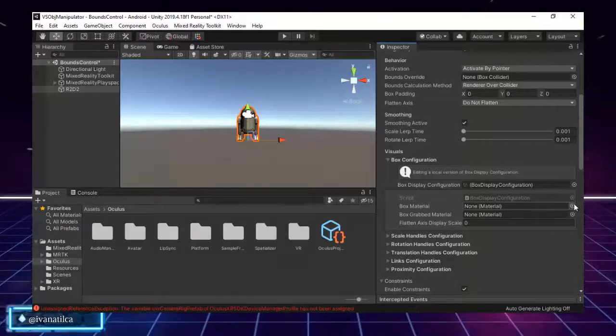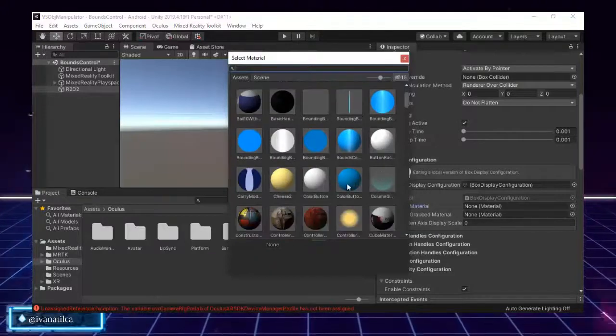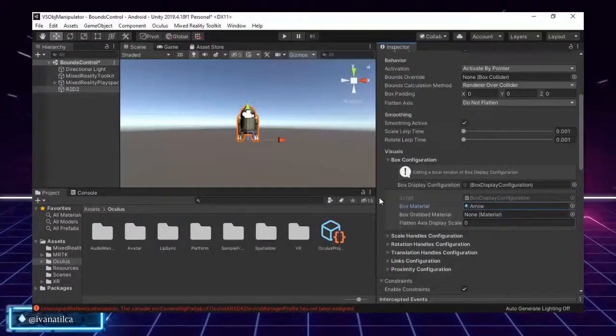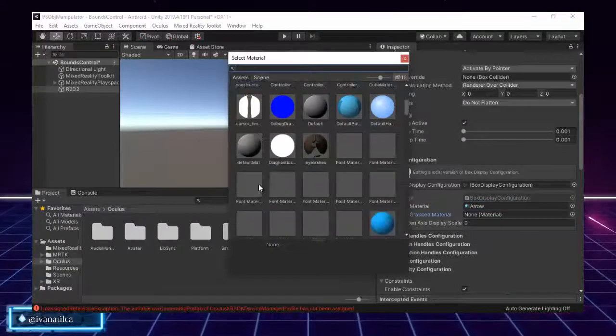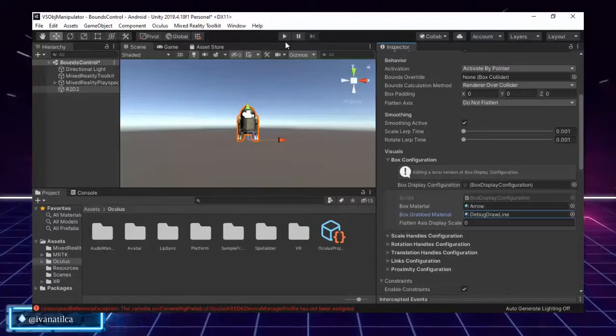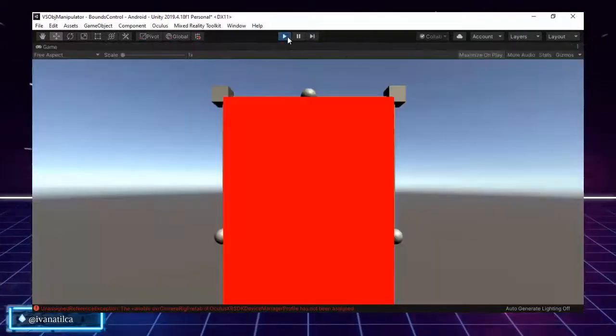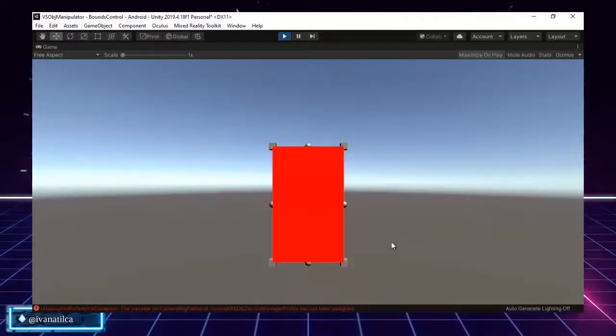So let's test something. If I pick any material, let's say I pick that red as a box material, and maybe this blue as the grab material, how would this look? Let's test it out. Great. And as you can see, we have R2 surrounded by a red box.